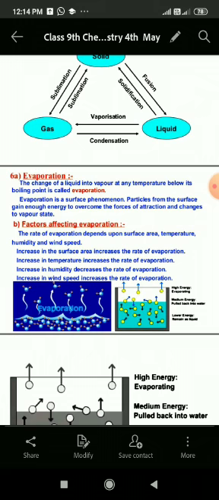Or also you might have seen when we spread our wet cloth on the string, some vapors are coming out. So this is also an example of evaporation.